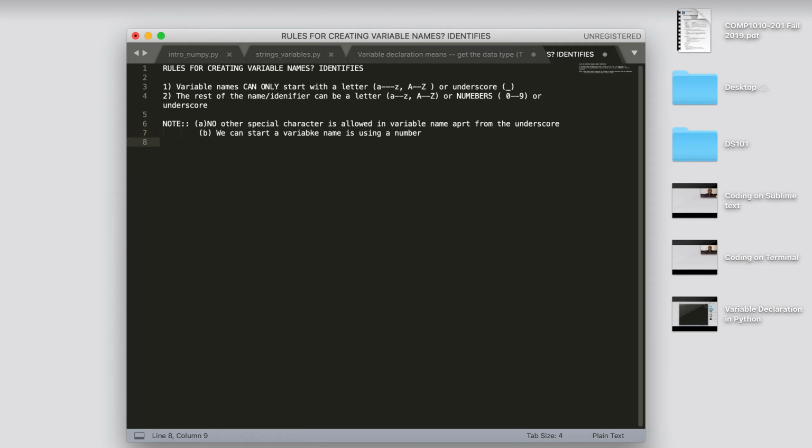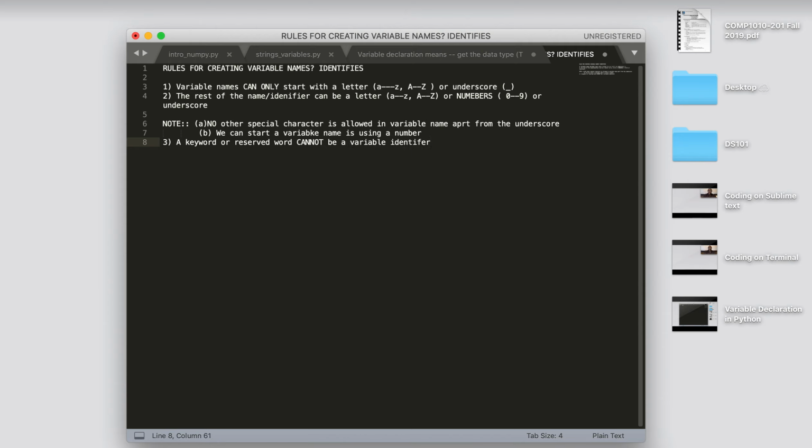Now rule number 3, I said there are 3 rules. Rule number 3 is that a keyword or reserved word cannot be a variable identifier or a variable name.